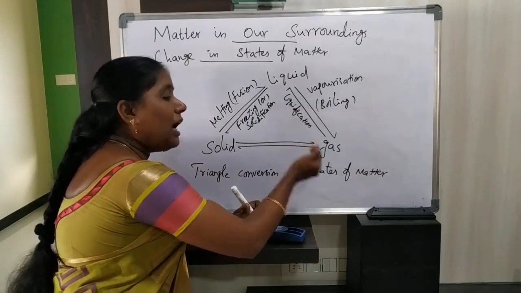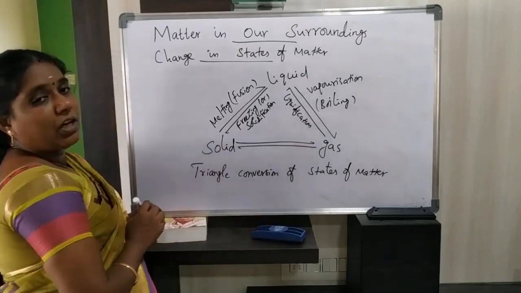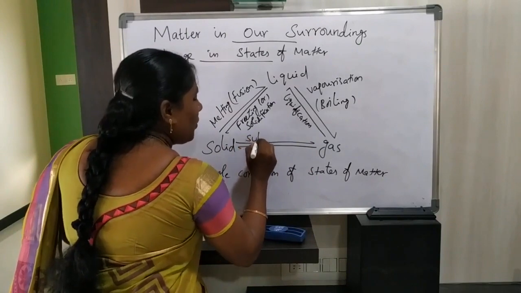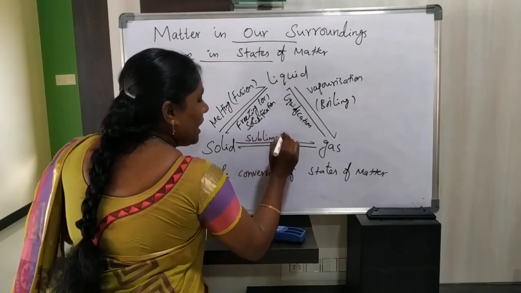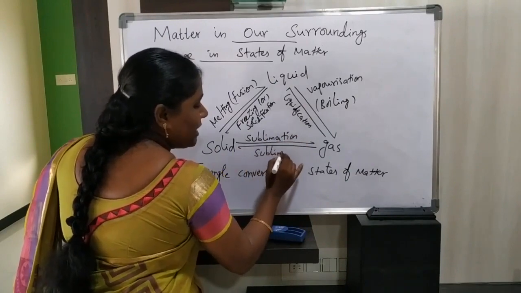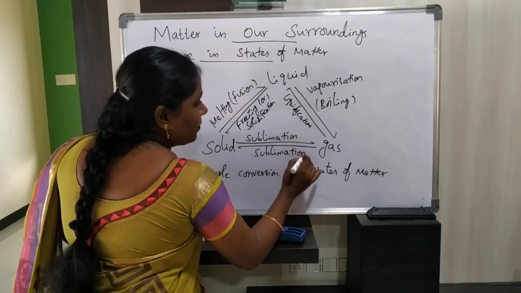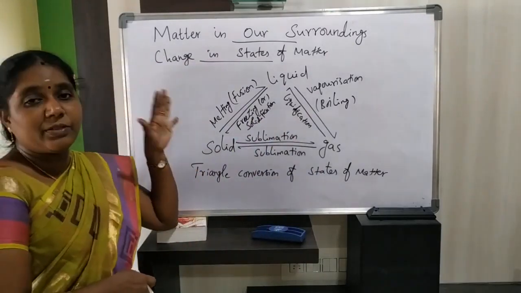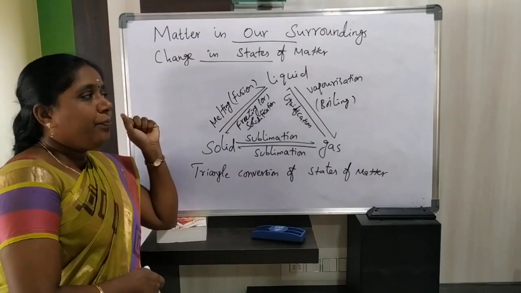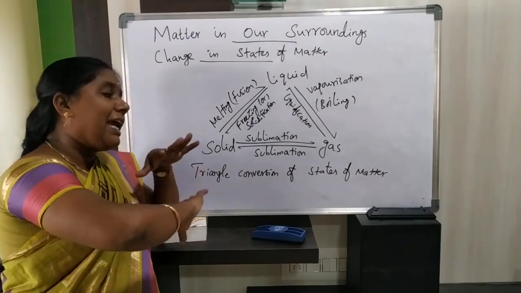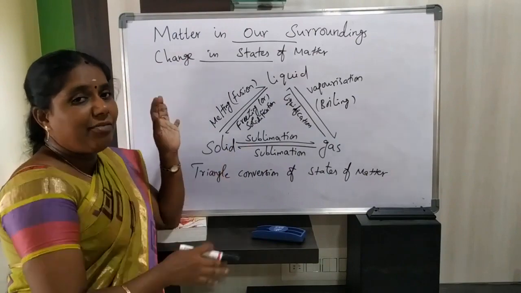Same like this, how will you convert gas to solid and solid to gas? Just now we discussed this process is sublimation. What is the name of this process? Sublimation. So this is called the triangle conversion of states of matter.